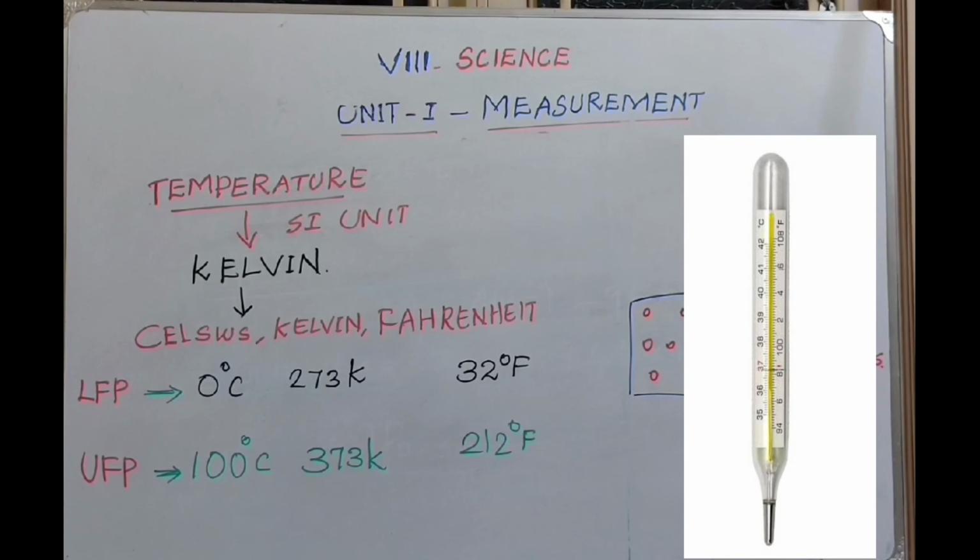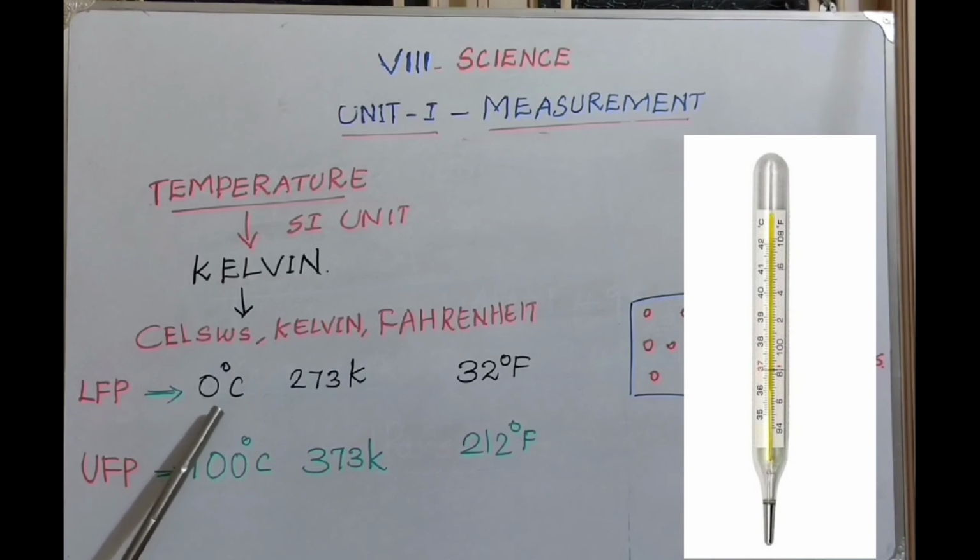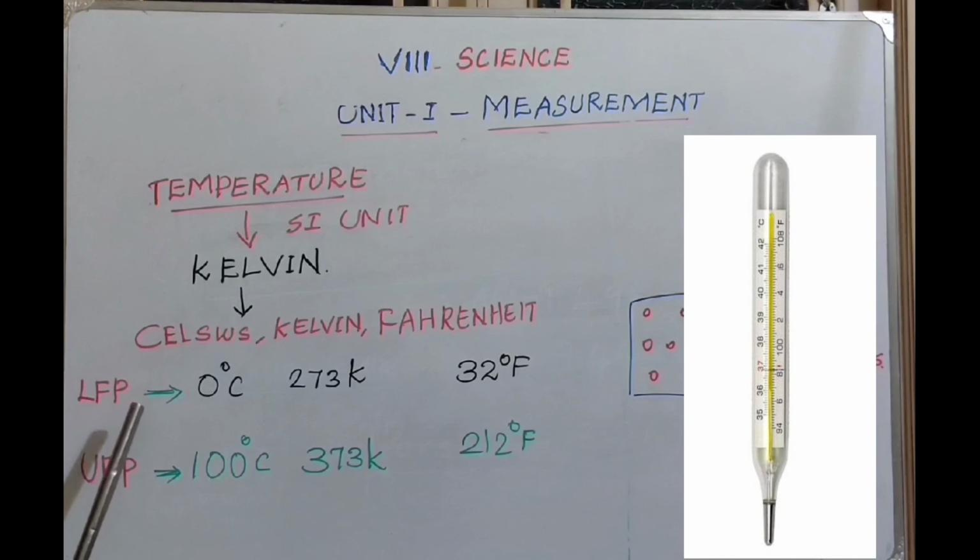In these thermometers, we already know that the melting point of ice, that is, of water, is 0 degrees Celsius. At 0 degrees Celsius the water is in solid form. So that is called LFP. LFP means lower fixed point. And UFP means upper fixed point.